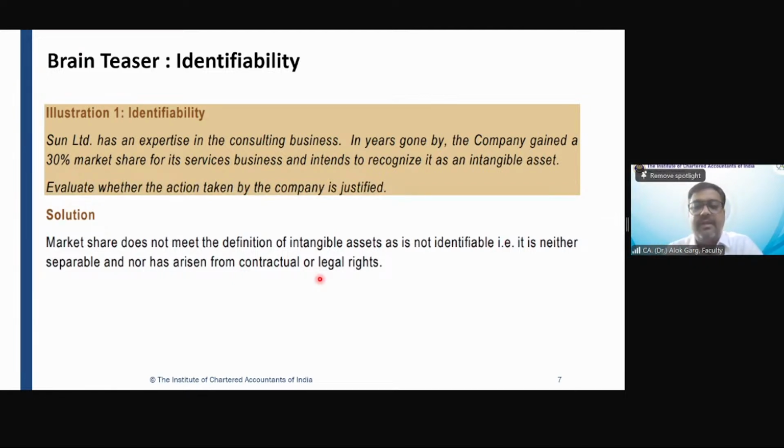For example, if I am a distributor, ITC will tell me, Mr. Alok, your area is 5 kilometers in Gurgaon. So you have to sell your product in these sectors. For other sectors, they have given the franchisee to other distributors. So these franchises are arising out of contractual or legal rights.